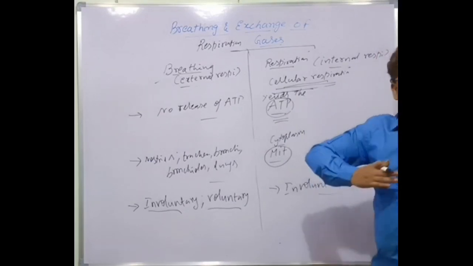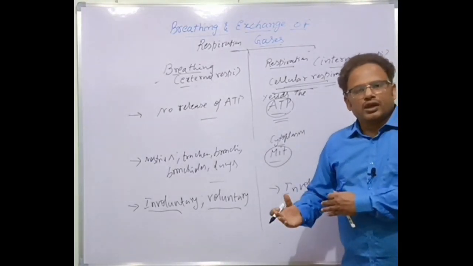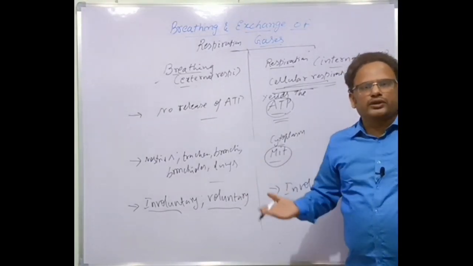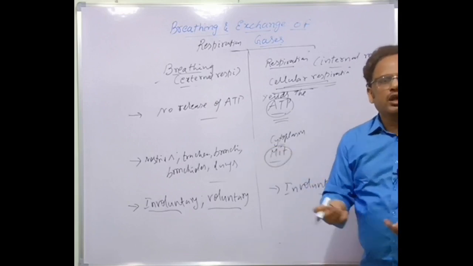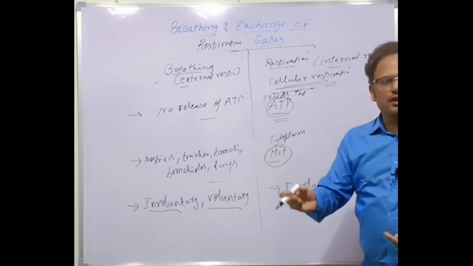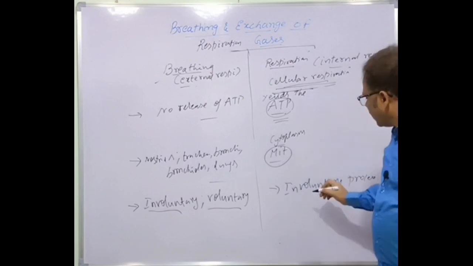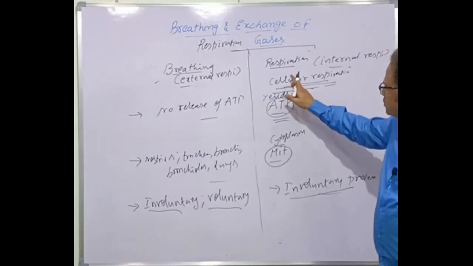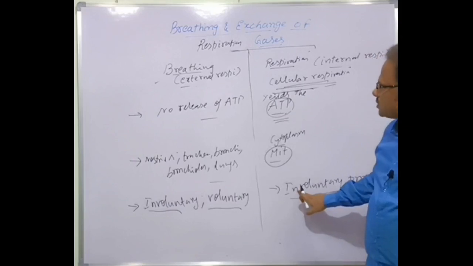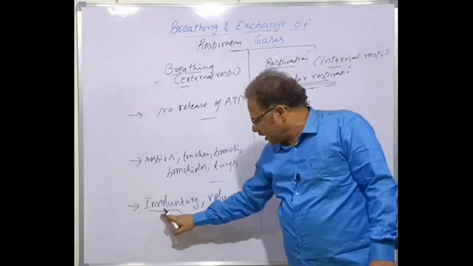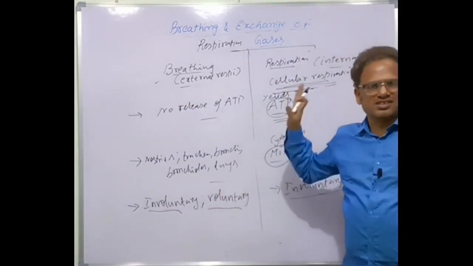Whereas when oxygen is supplied to the cells, it operates on its own. Are you telling the mitochondria, come on, do this job? Are you directing the Krebs cycle? No, you are not directing. So it's an involuntary process. Cellular respiration is an involuntary process, whereas breathing is an involuntary as well as a voluntary process.